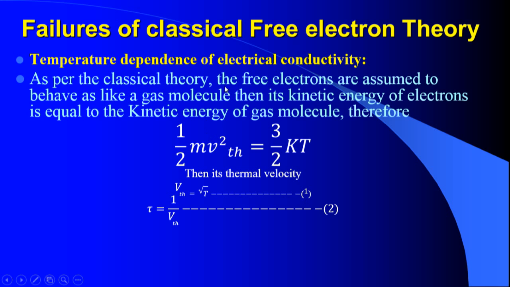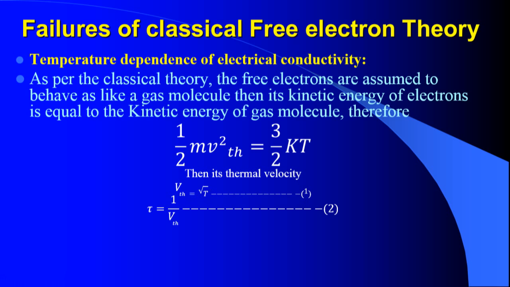So here you can see that thermal velocity is proportional to the temperature. More precisely, Vth squared is proportional to T, so to remove the square we take the square root: Vth is proportional to root T. Next is the mean collision time.